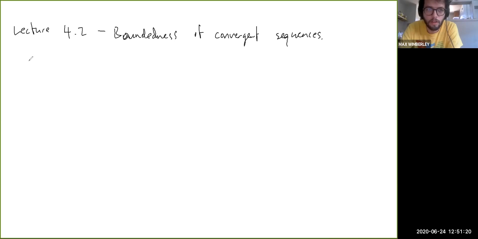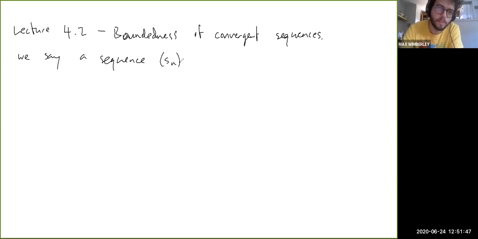Okay, so now let's prove a very simple theorem about convergent sequences, which is that they are bounded, which is hopefully not too surprising. First, before we do that, we haven't technically defined what it means for a sequence to be bounded. We've defined what it means for a set to be bounded, but it's a very simple idea. So we say a sequence Sn is bounded